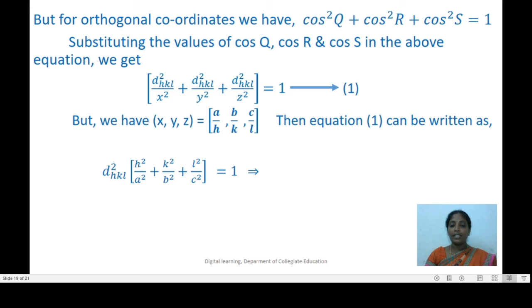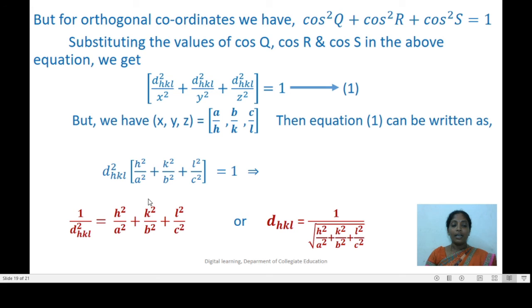Now let us rearrange this, and we get 1 divided by dHKL square is equal to h square by a square plus k square by b square plus l square by c square. This is the relationship between interplanar spacing dHKL and Miller indices.